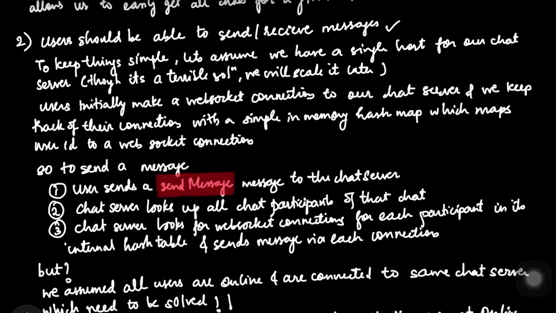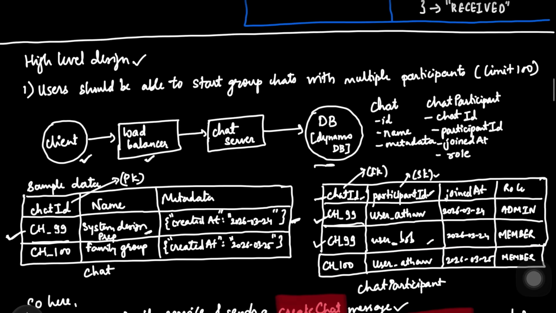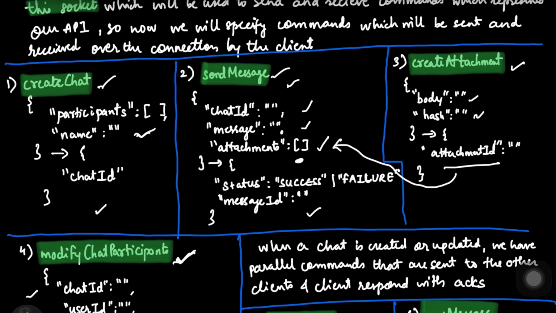So inside the server's RAM, we maintain a simple in-memory hash map that basically says that, let's say, user 101 is connected to socket A, and let's say user 102 is using socket B. Okay, so now let's say, as I already talked, that we will be considering two users throughout our video, which is Atharv and Bob. And let's say Bob wants to send a message. Whenever Bob wants to send a message, he will use this send message command, and it will send that to the chat server via the WebSocket connection. So if you see the send message command which we have designed, we will be mentioning the chat ID.